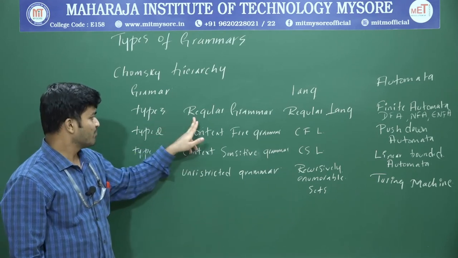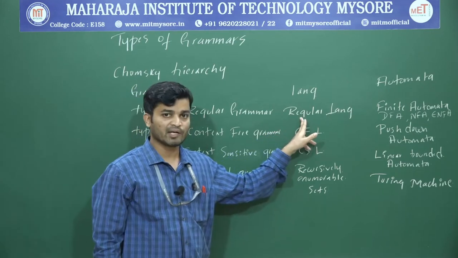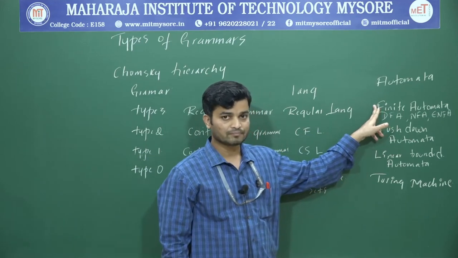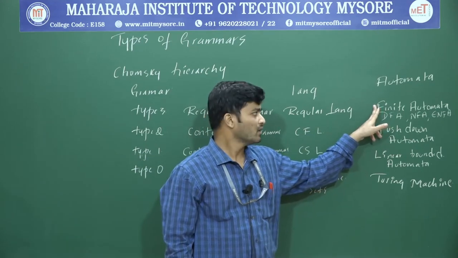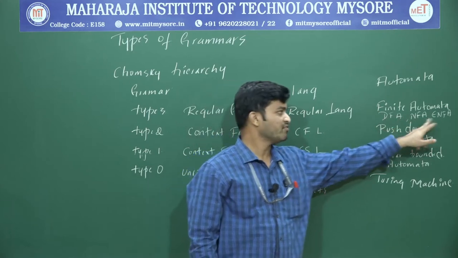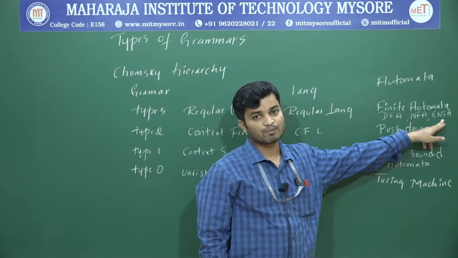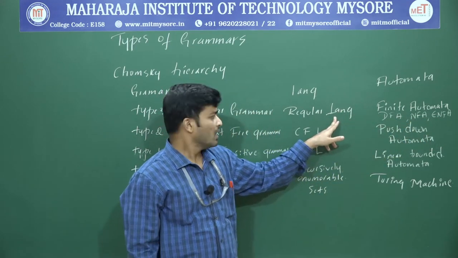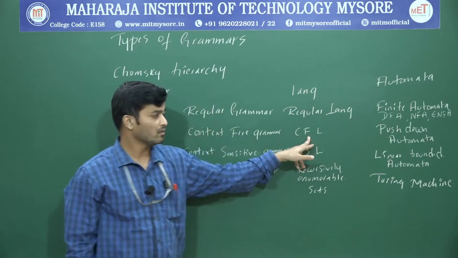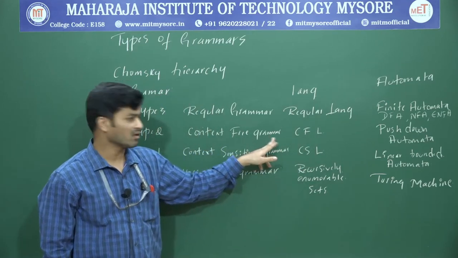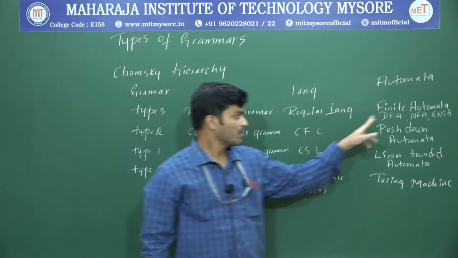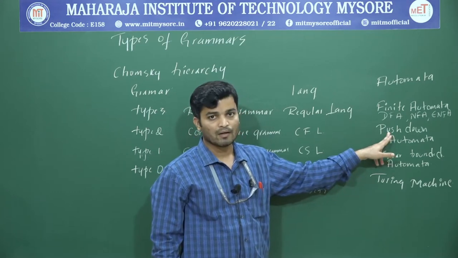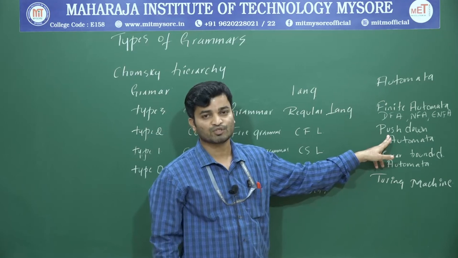If you consider type 3 or regular grammar, the corresponding language is regular language. If the language is regular, your finite automata can recognize it. What is the meaning of finite automata? Either it may be DFA, NFA or epsilon NFA. So your DFA, NFA and epsilon NFA can recognize only regular language. And if I go with context free language, your finite automata cannot recognize that. That is the reason we need push down automata. That is the reason we have to know push down automata.